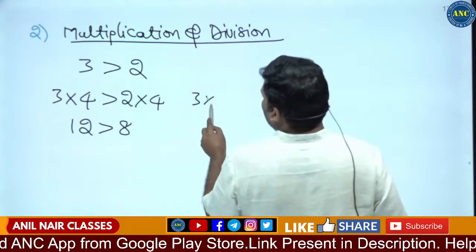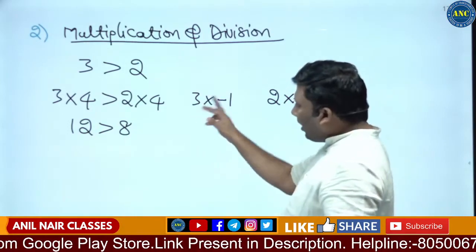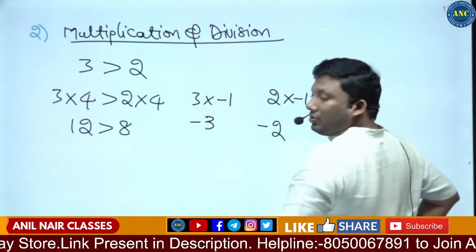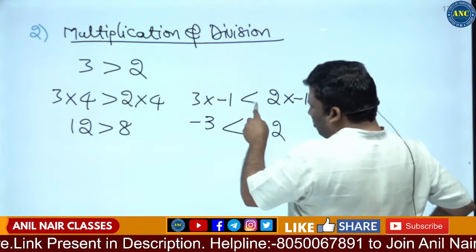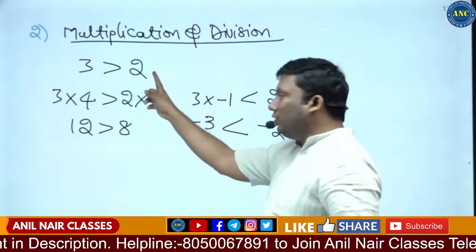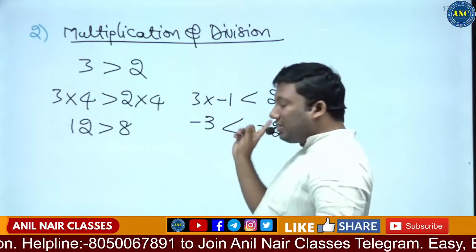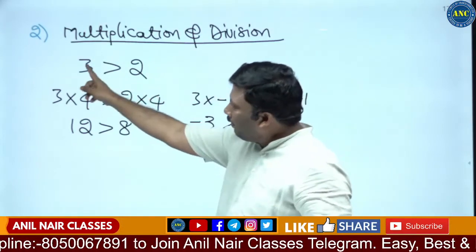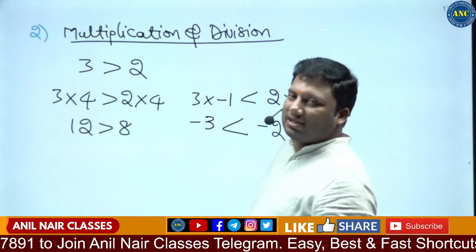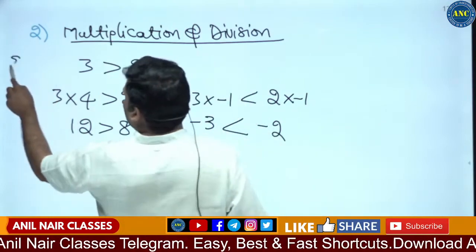If you multiply it with a negative value, minus 1: 3 into minus 1 is minus 3, and here it is minus 2. Minus 3 is less than minus 2. If you are multiplying by a negative value, the sign is changing. This is a very, very important thing. If you multiply LHS and RHS with a negative sign, the inequality greater than becomes less than, and less than becomes greater than. I hope the concept is clear. This is example 1.